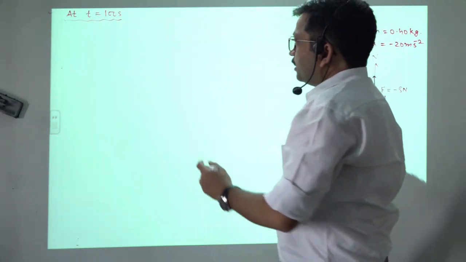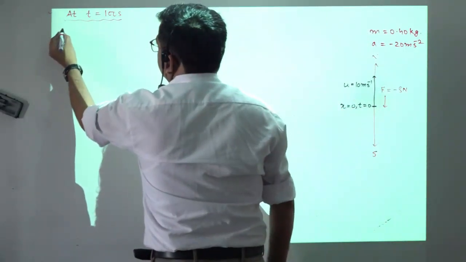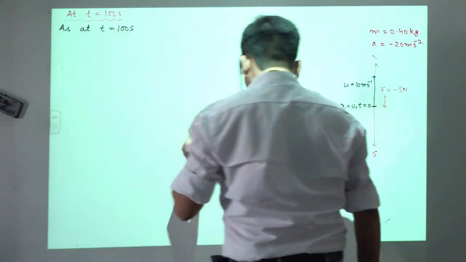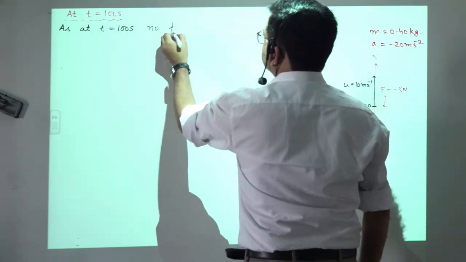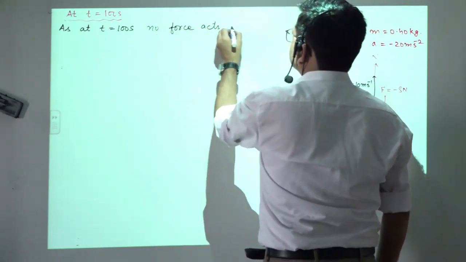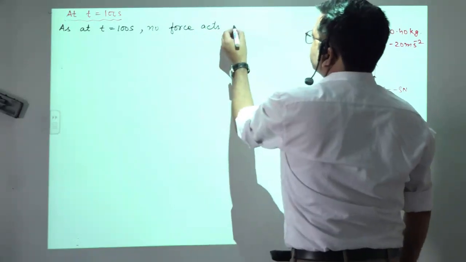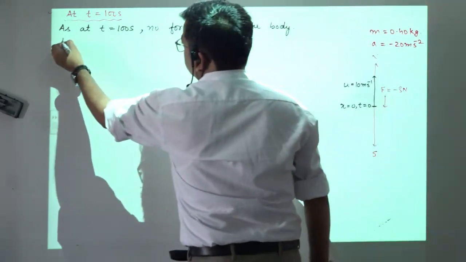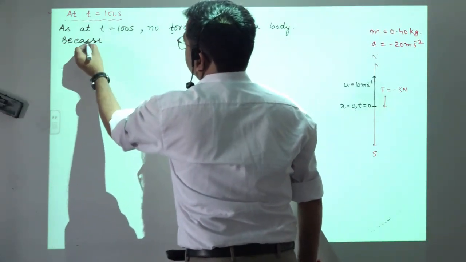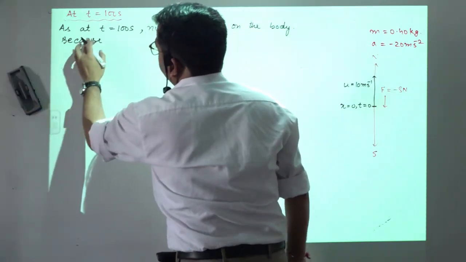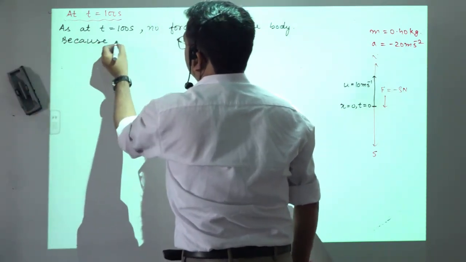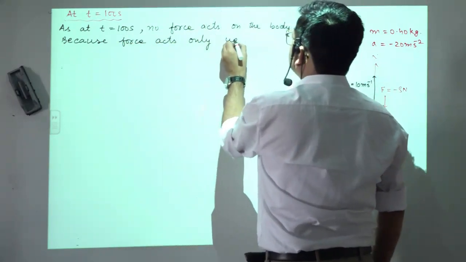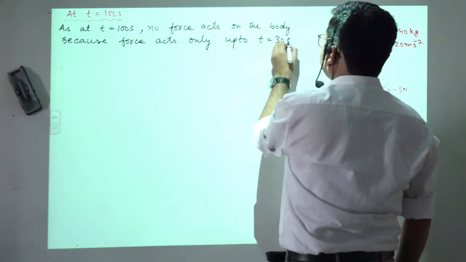So it says, since at t is equals to 100 seconds no force acts on the body, because force acts only up to t is equals to 30 seconds.